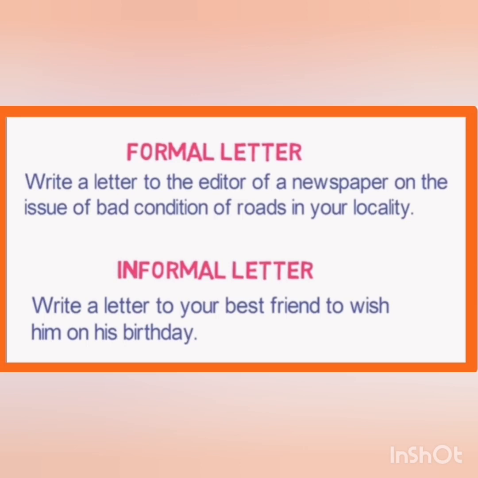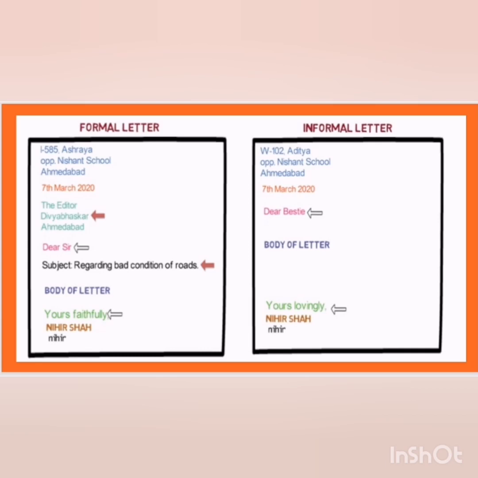Now coming to the format, as you can see on the screen, first in the formal letter, we have written the sender's address. After that, one line and we have written the date. Then we have written the receiver's address. The editor, Ahmedabad. Then again we leave one line and then we write dear sir. Then coming to the subject. Then after that, the body of the letter. You can see that all the things go in the same margin. We are not going in between the page anyway. We are starting the lines from the margin itself. Then comes the body of the letter.